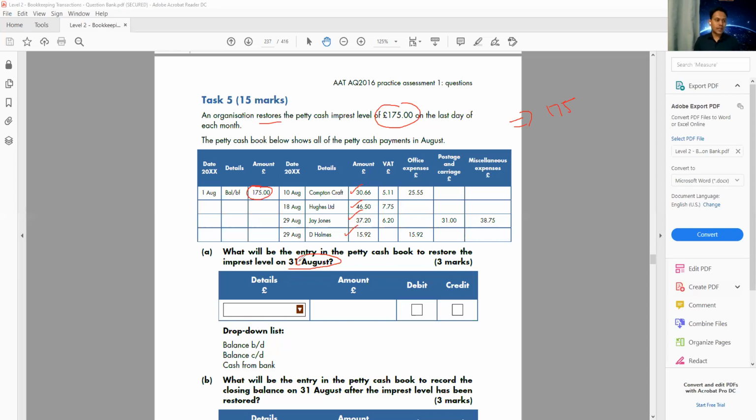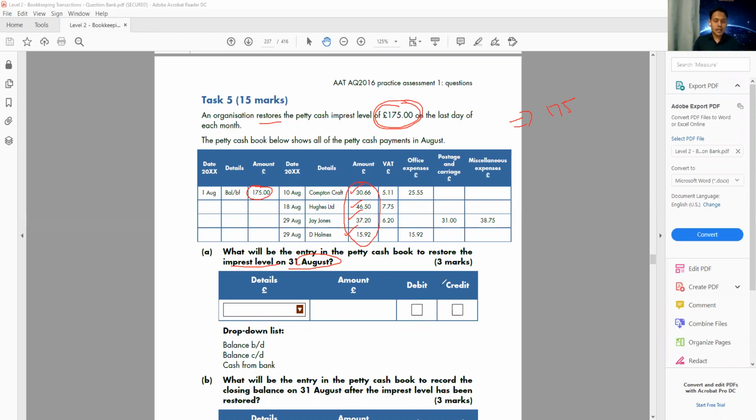How much money do we need to make it 175 again? Whatever we have spent, if I withdraw the same money from the bank, then it will be 175 again, isn't it? From 175, I used 30, 46, 37, and 15. If I add all of these, that will give me how much money I need to restore the imprest level to 175. Whatever you have spent, if you withdraw the same amount, that will give you the imprest level again.